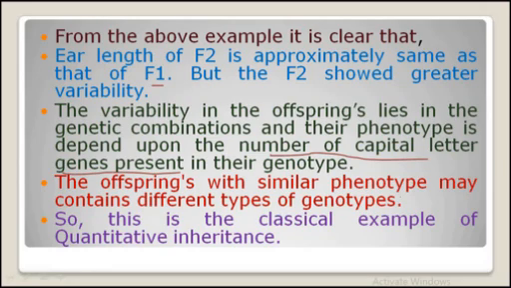So we can say that offspring with a similar type of phenotype may contain different types of genotypes. If any offspring contains 13 centimeter ear length, it may have different types of genotypes, meaning different types of 3 genes may have been involved there for the phenotype. So this is the classical example of quantitative inheritance. So here you can conclude that in quantitative inheritance, different genes may play a role in the expression of phenotype.